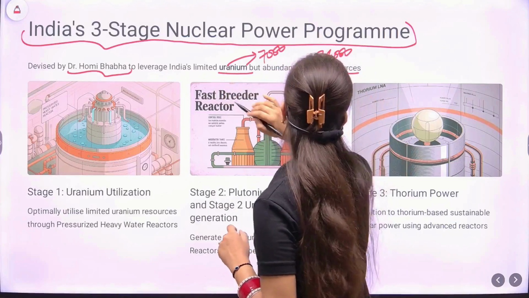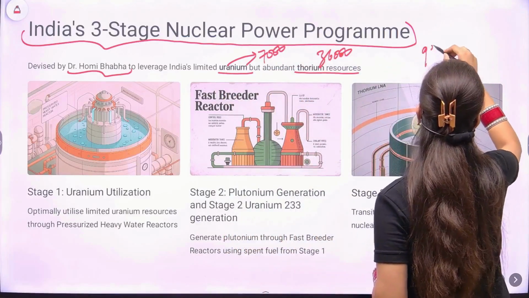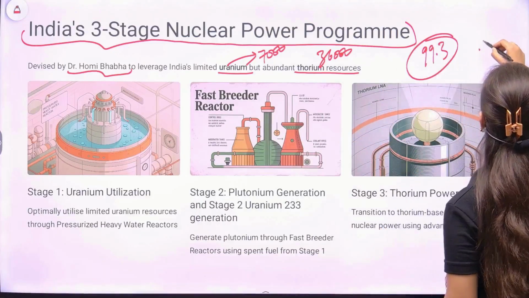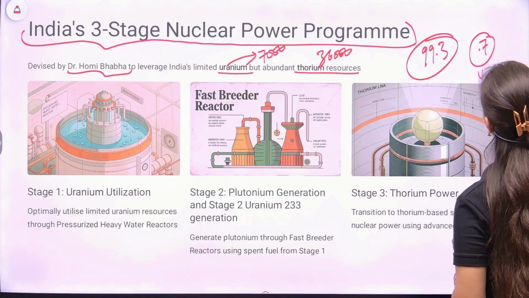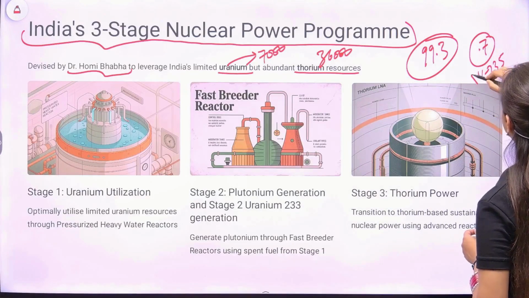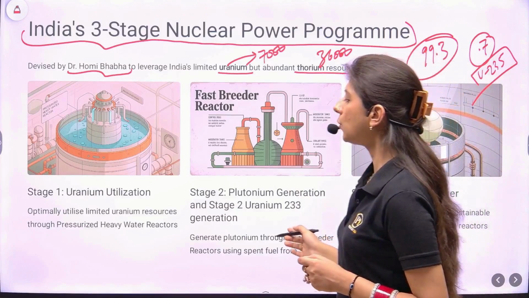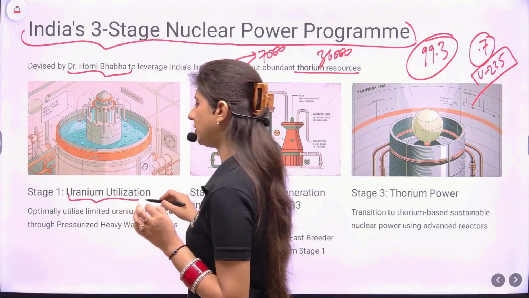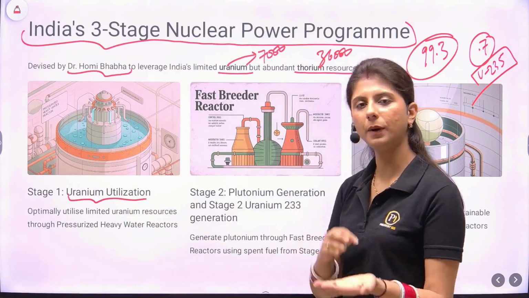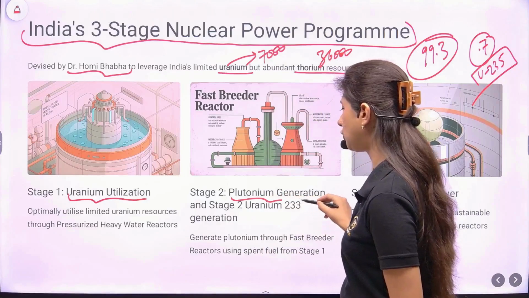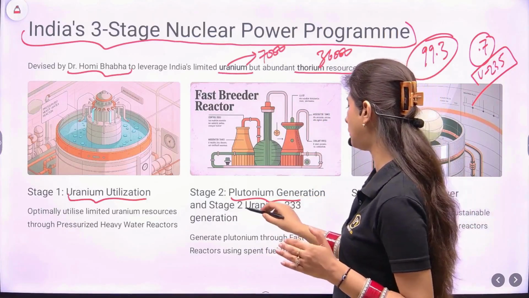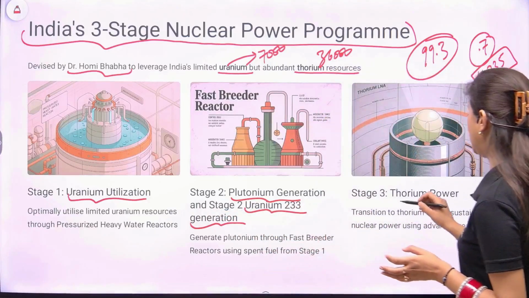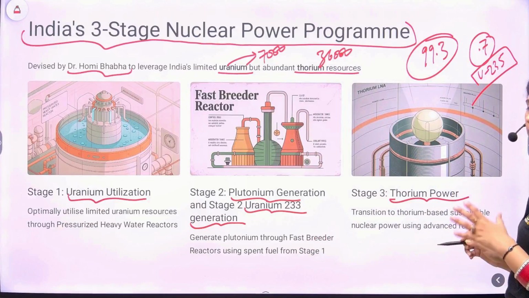And in this uranium also we have 99.3% non-fissile uranium and only 0.7% uranium-235, which is the main fissile material. So we look at these stages in brief. Stage 1 will be the uranium utilization. In stage 2 there will be 2 parts. First will be the plutonium generation, and second will be production of uranium-233. Now again we'll use thorium in the third stage.